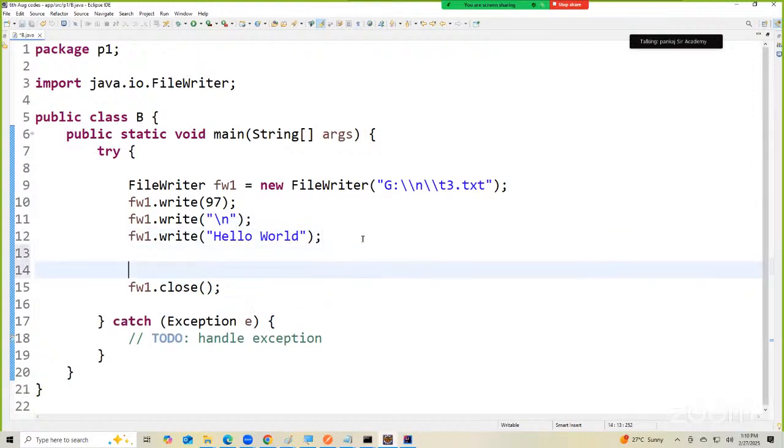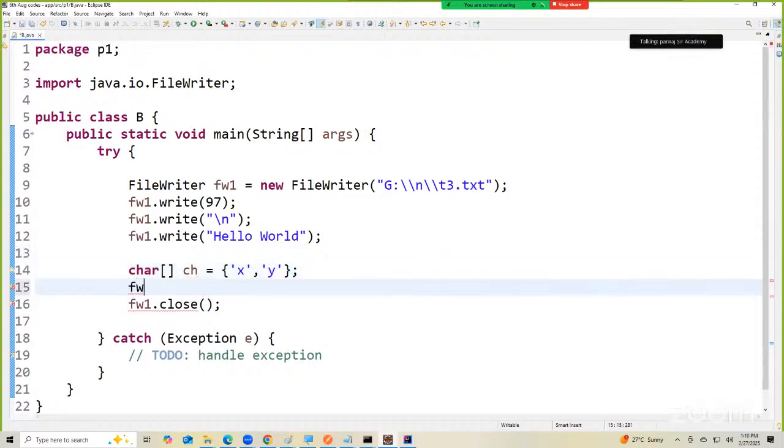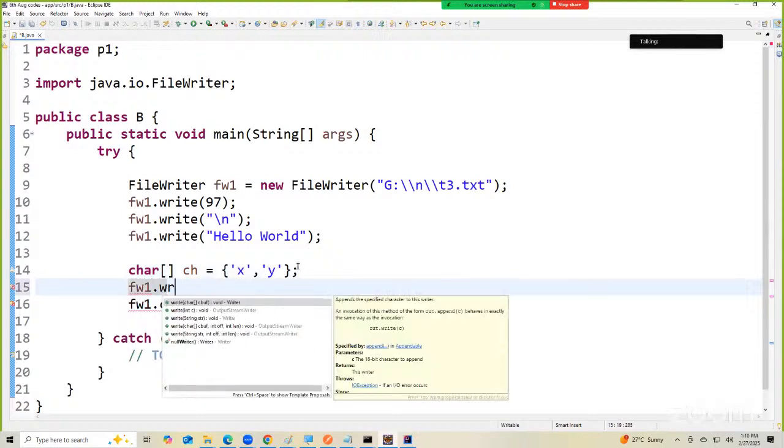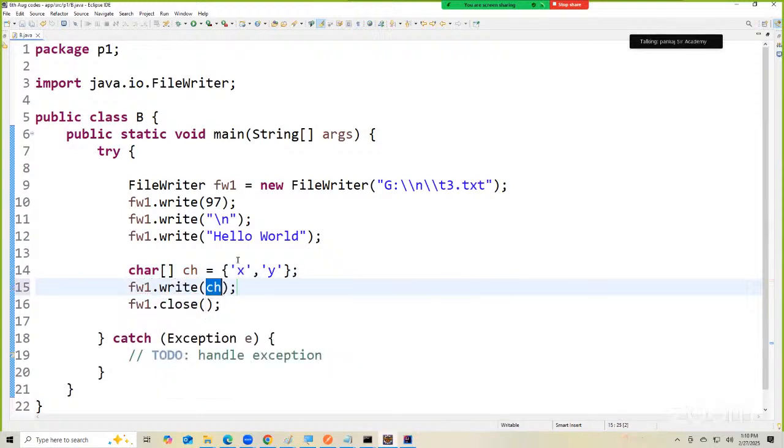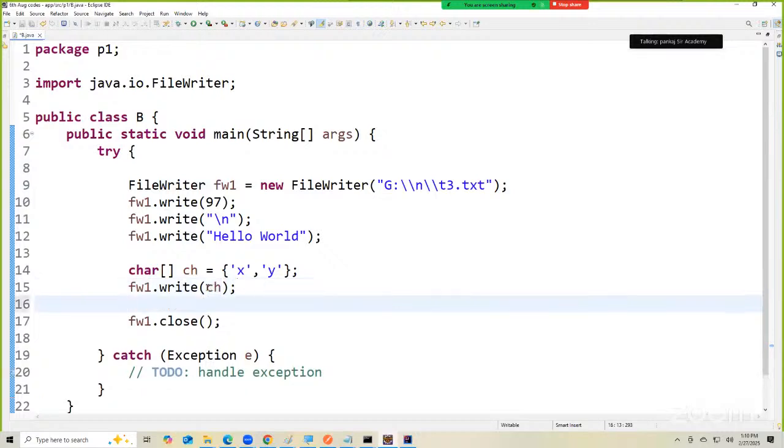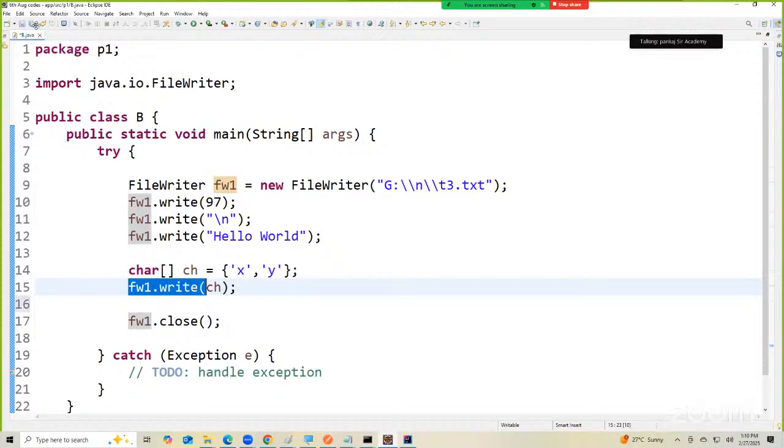See this here now. Next thing, observe now. There is one more write method. For that I will use a character array: char ch is equal to... Okay, you can write some characters in it, x, y. How many characters are present in this array? 2. If I now write fw1 dot write ch, this x and y present in ch it will write into the file. See that.